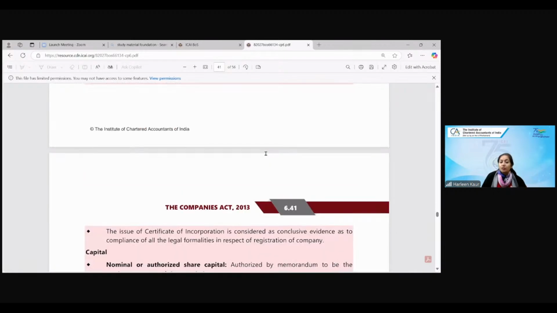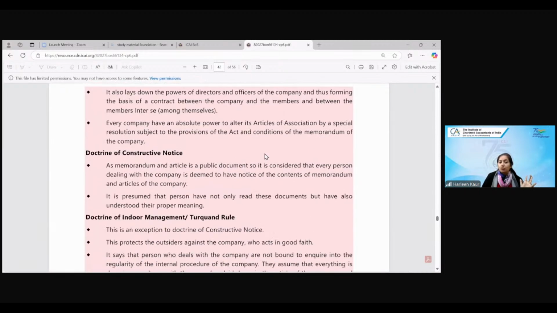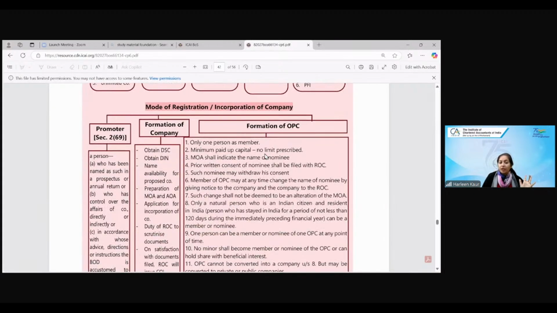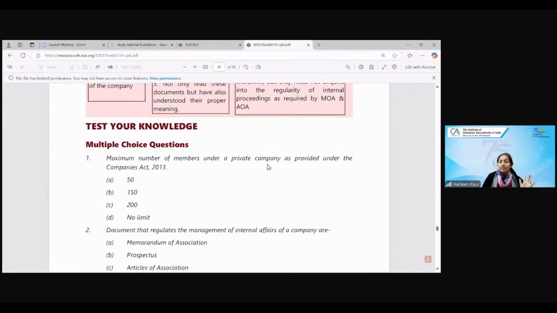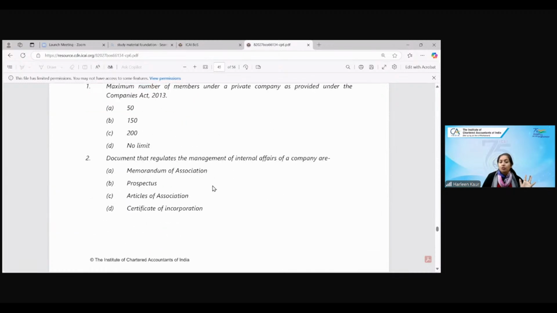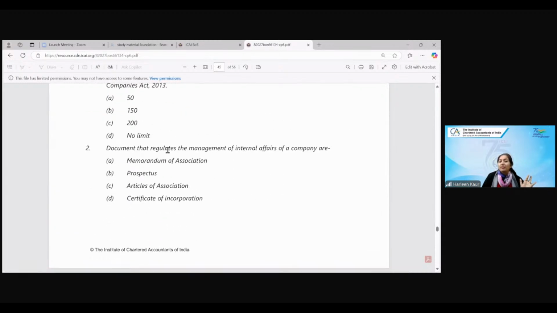All right, now this is a beautiful summary given by the institute. You should read the summary after you have done the chapter nicely, and all these descriptive questions you should do, children. The document that regulates the internal affairs of the company is memorandum, prospectus, article, certificate of incorporation. Hurry up, answer me the second question. Those who are not cheating will answer it immediately.